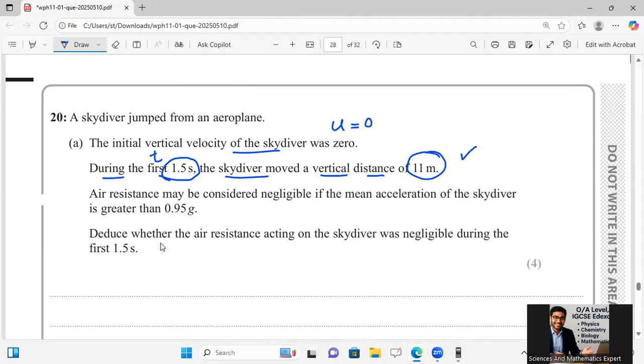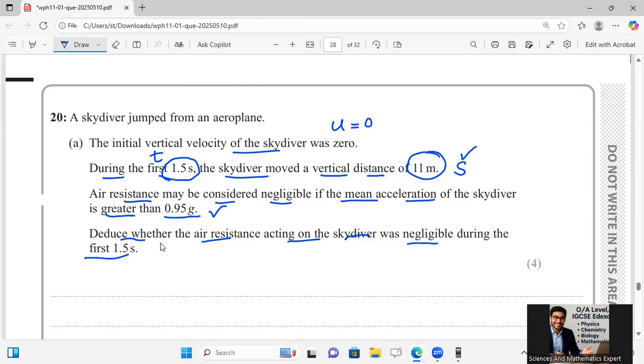So it is T, this is S. Air resistance may be considered negligible if the mean acceleration of skydiver is 0.95 g. Deduce whether the air resistance acting on the skydiver was negligible during the first 1.5 seconds.